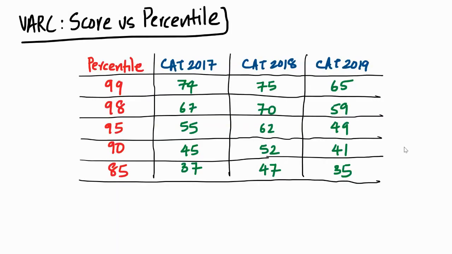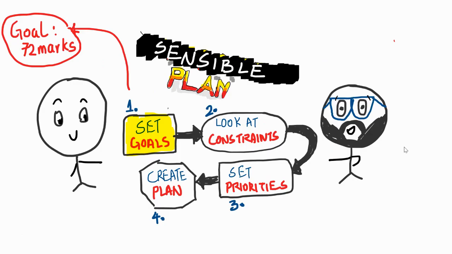To hit the 99 percentile score, let's look at the last 3 years. By the way, you had CAT 2017 and 2018, very similar difficulty level. The 99 percentile score is 75. And CAT 2019 was slightly more difficult than the 2017-18 papers. That was 65. The level of difficulty of 2020 is very difficult to predict, but let's go with the number of 72 marks, which is good. Let's set a goal.